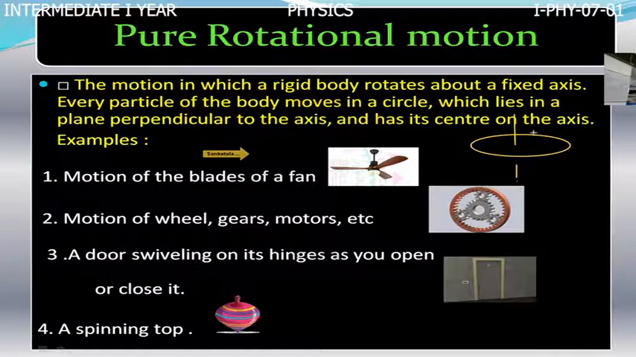The body is moving in a circular path. When the body is moving in a circular path about an axis, this axis is called the axis of rotation. Each and every particle of the rotating body moves in a circular path.